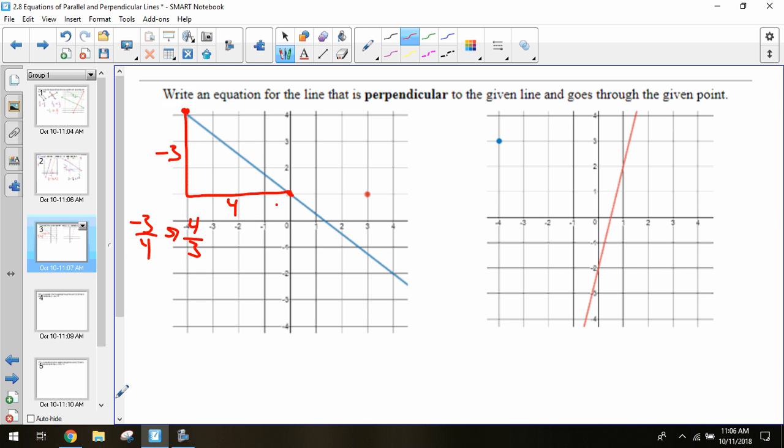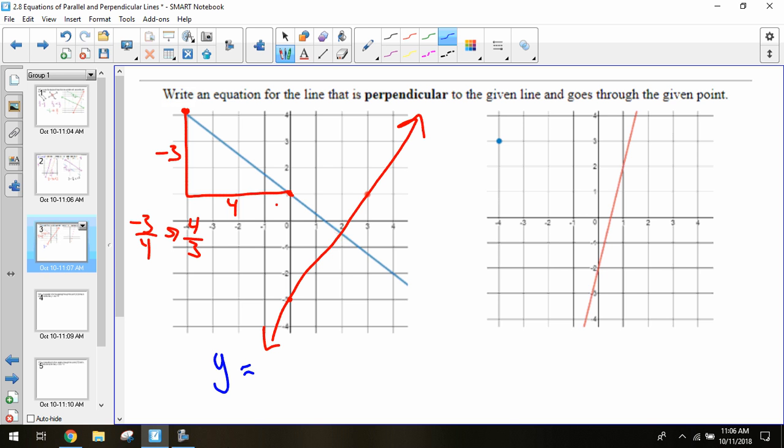So we have our slope of our perpendicular line. Now we just need to graph it. So that's up 4 over 3. Up 4 over 3 takes me off the graph, so I'm going to go down 4. 1, 2, 3, 4 over 3. 1, 2, 3. And then I can only put 2 lines on here, so that is my line. Not perfect, but you get the idea. So we graph the line. Last step, write the equation.